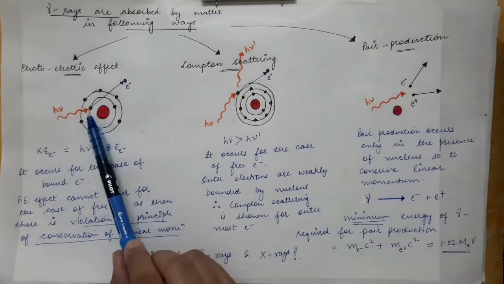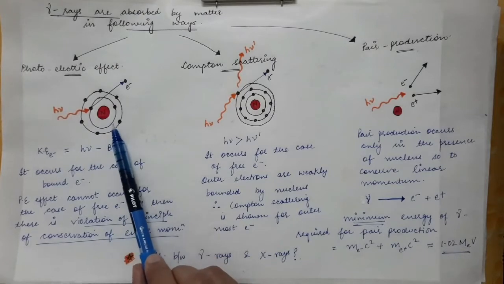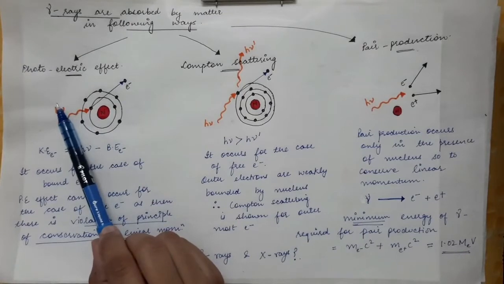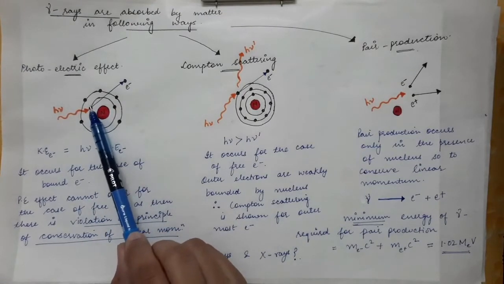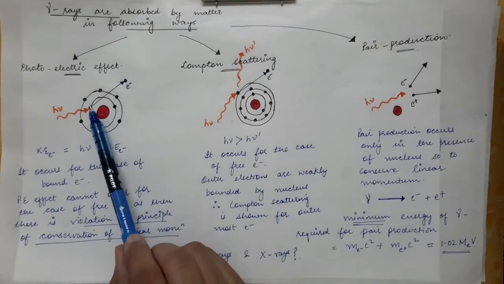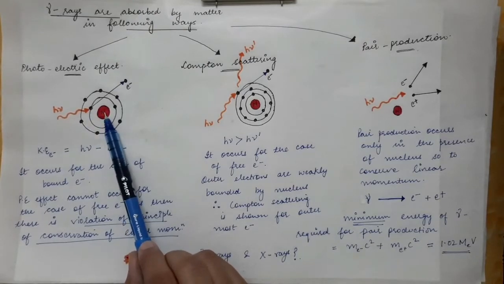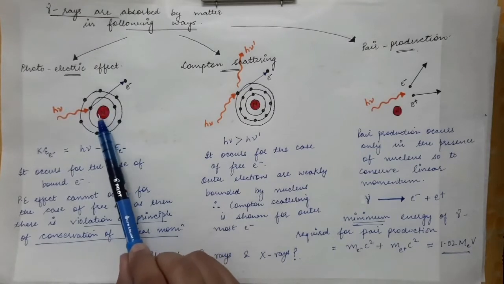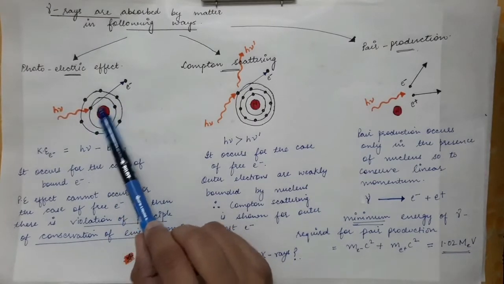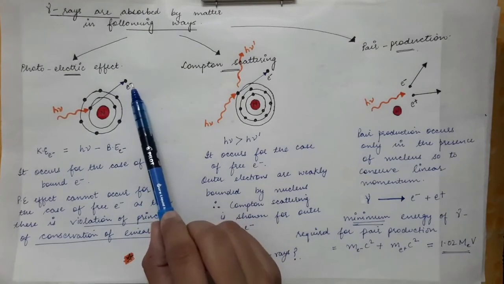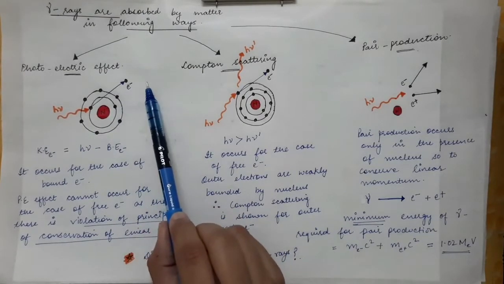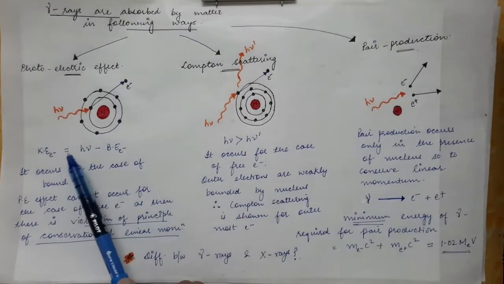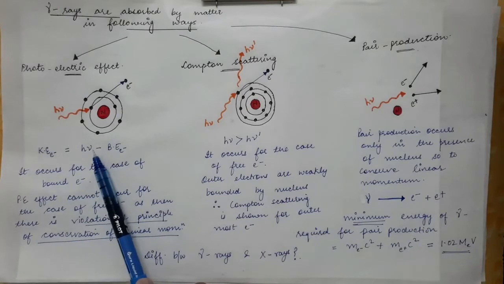When this gamma ray falls on this electron of the atom of the medium, this electron will absorb the whole of the energy of this photon and it will get unbound from the orbit, because the electrons are bound to the nucleus. So this electron gains enough energy to get unbound from the nucleus, and then it will travel in the medium with some kinetic energy, and the kinetic energy of this electron will be equal to the total energy which has been absorbed by the electron.